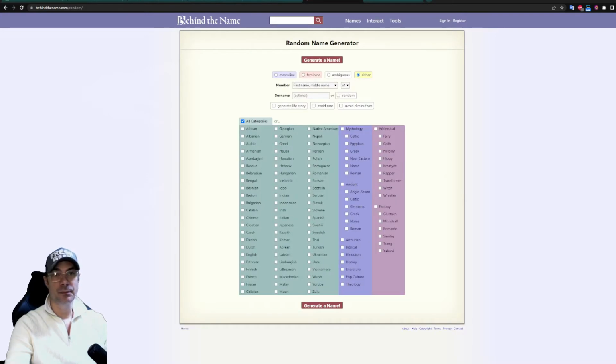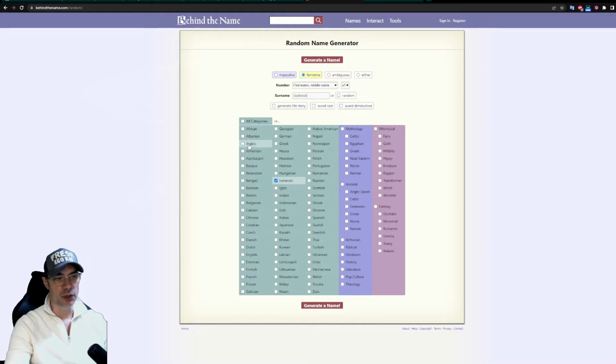In your case, you'll be going to behindthename.com/random to create a random name. You can pick masculine or feminine. I would keep it simple, either one of these two, and do not touch anything else. So in my case, I chose feminine, and I chose Icelandic, which is right here. And the name I got was the one I just showed you earlier.